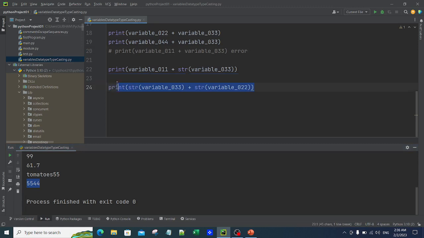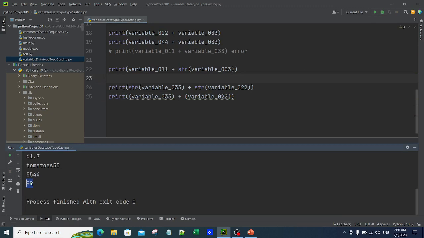But now if I remove this str from here, both of them are numerics. Now both are integers. If I run it without str, it actually sums these two things as a number, because it considers them as integers. If it considered them as strings, it would just concatenate them like this and give 5544 as an output. So this is what is called typecasting. When you try to change the type of the variable, that is called typecasting.